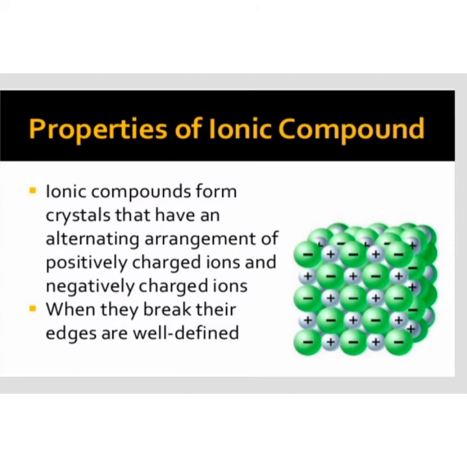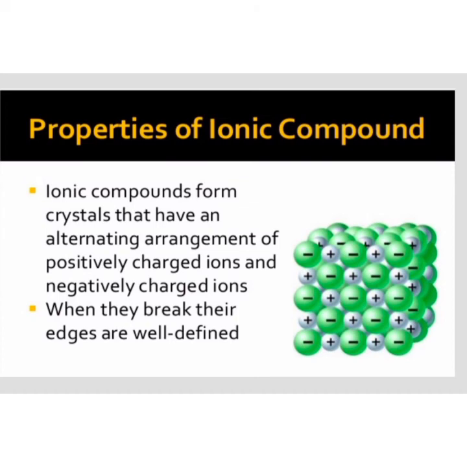Second, ionic compounds form crystals that have an alternating arrangement of positively charged ions and negatively charged ions. You can easily see in the slide that we have positive and negative charged ions which are beautifully arranged in a regular pattern. Whenever they break, their edges are well defined.